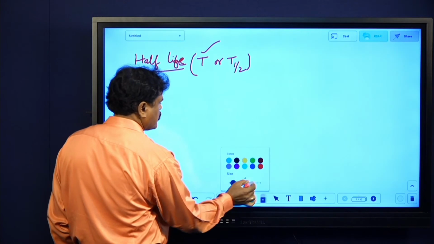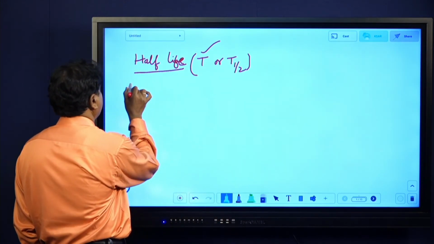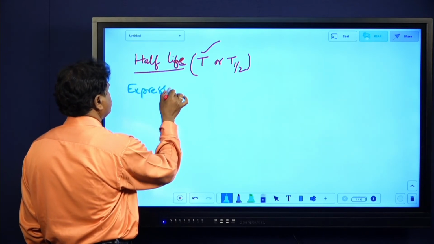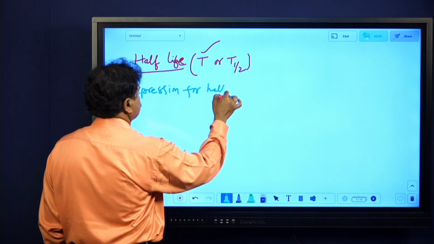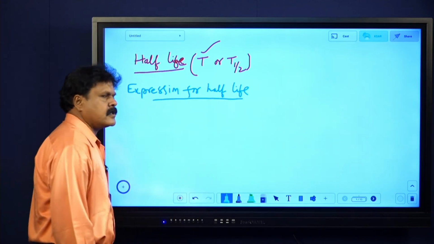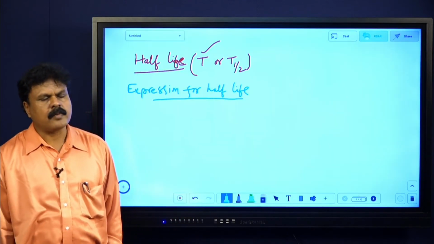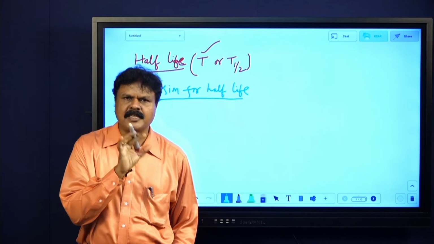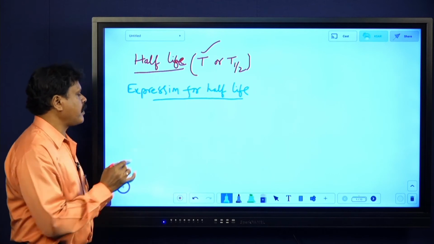Okay. Now expression for half-life. Come on, we'll see the expression for half-life. This is also an important one. What is the expression for half-life means? You start with, again, according to radioactive decay law, or even before that, you start like, let n naught be the number of atoms present initially, and n be the number of atoms present at a given instant of time.